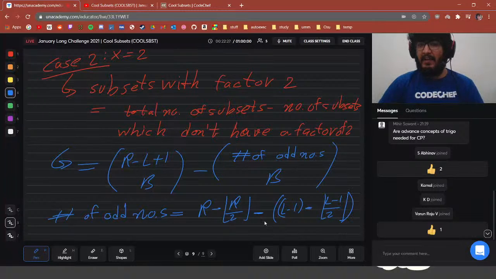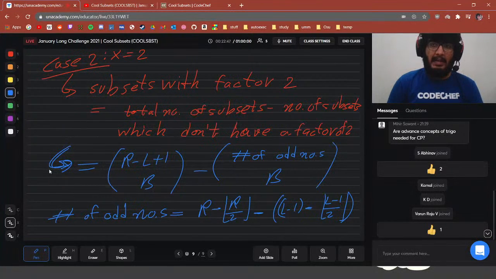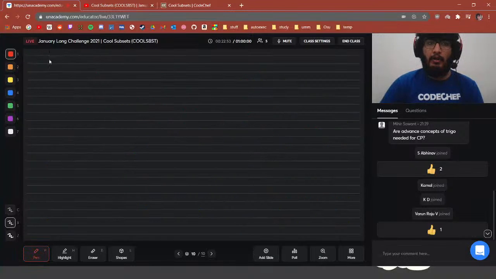You can try to verify this equation. When we have a range from L to R, the number of odd numbers in this range is basically R minus floor(R/2) minus (L minus 1 minus floor((L minus 1)/2)). So this is the constituent according to case 2 that we are going to be adding in our answer, which is (R minus L plus 1) choose B minus (number of odd numbers) choose B. Next we are going to be looking at case 3, which is when x is equal to 4.